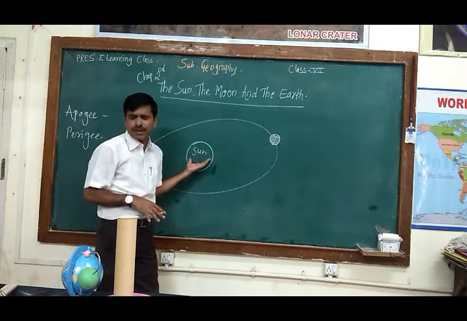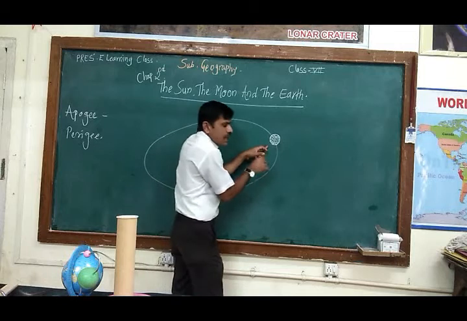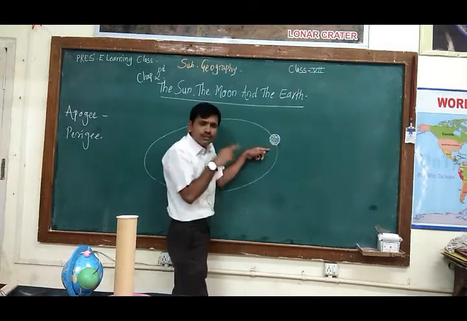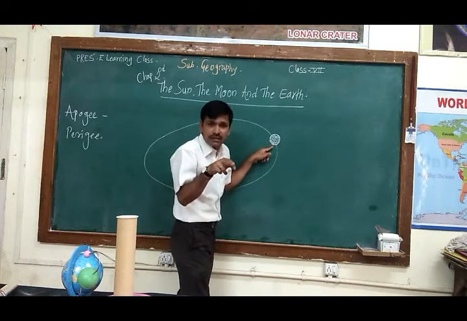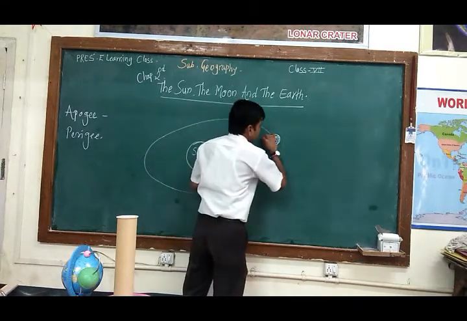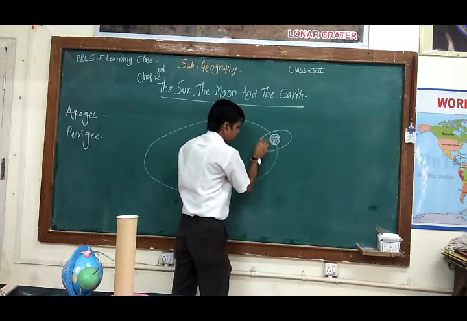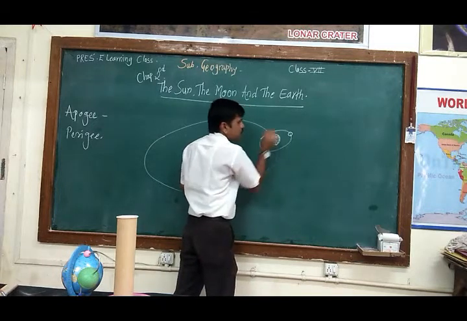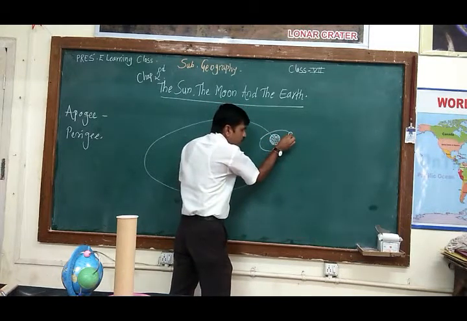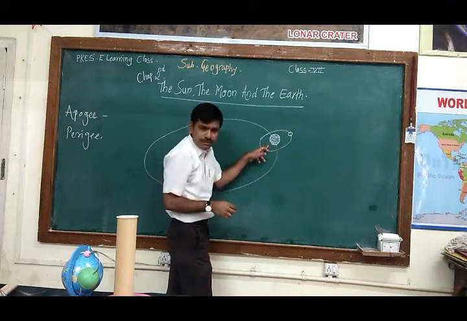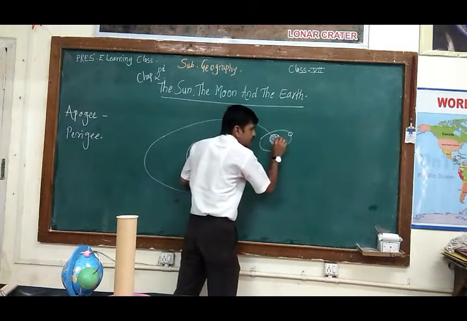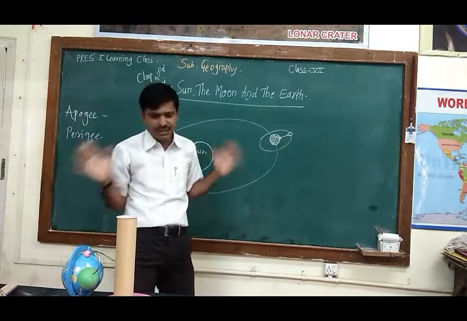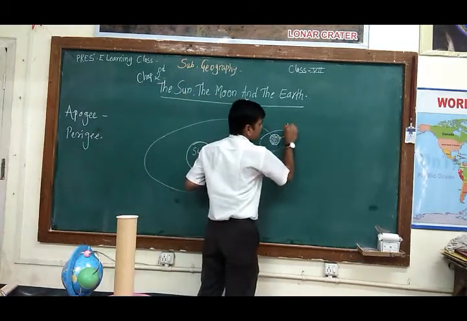Earth is one of the family members of the solar system of the sun. It is called the Milky Way. Now this earth has one important natural satellite, and this satellite is also rotating around the earth in an elliptical shape, like this. Suppose this is the moon. This moon is also rotating around the earth. When the distance between this moon and the earth is farthest, this is called the apogee condition of the moon.